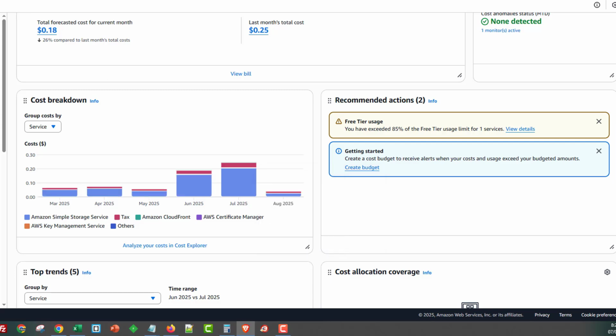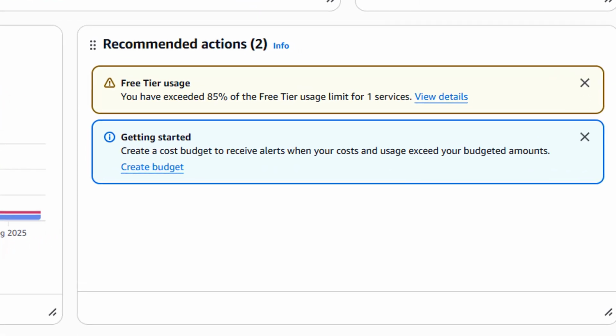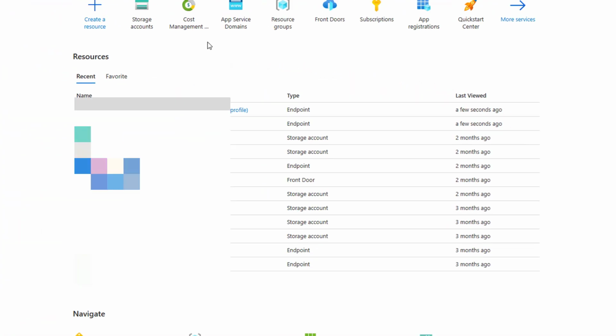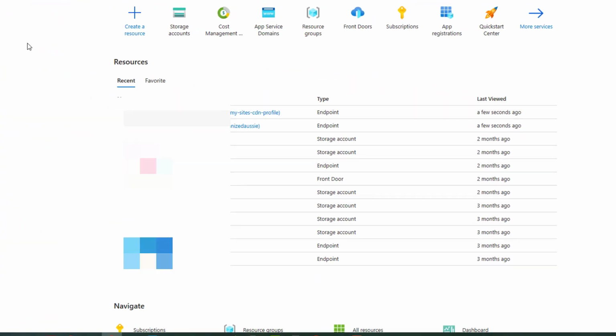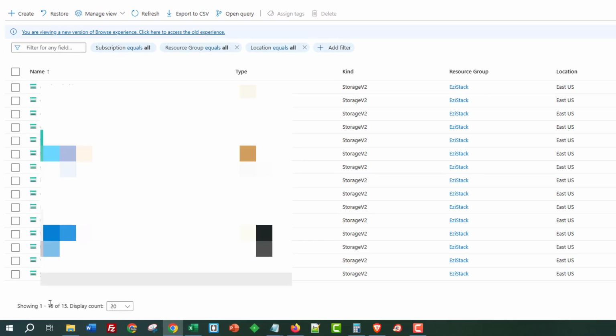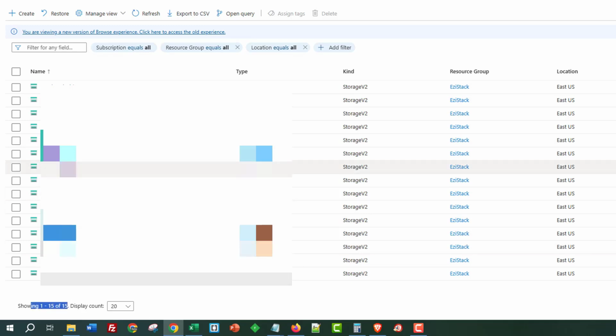Now let me go over and show you one of my Azure accounts. So I've got Azure down here as well. I'm going to open up Azure. I don't know what happened to my other page. Okay, so this is one of my Azure accounts. I'll go over to the storage accounts. In the storage accounts, you can see on this one, I've got 15 sites.